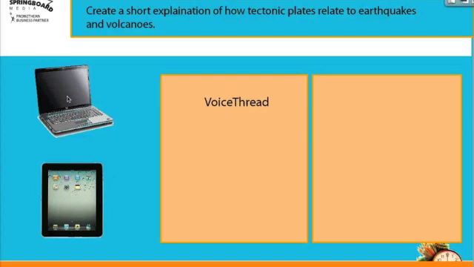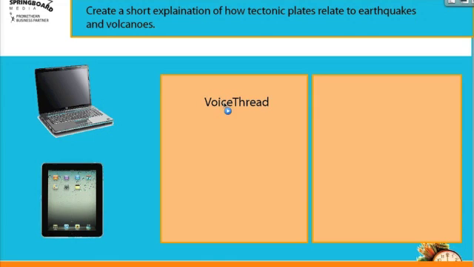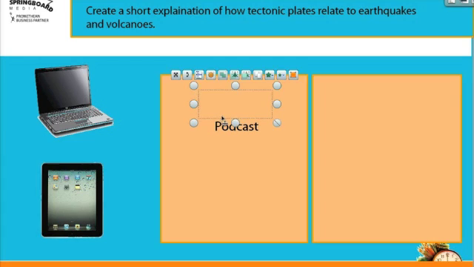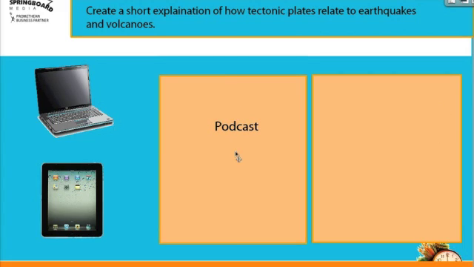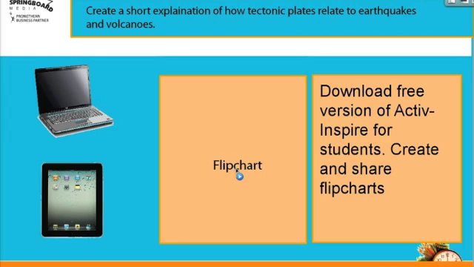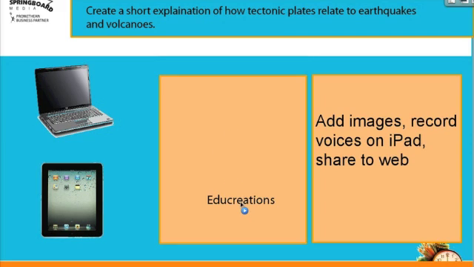When we look at creating, let's look at some of the tools available. On your computer, you can use VoiceThread. Or you could record a podcast in GarageBand or Audacity. You could also allow students to download the free version of ActivInspire and create their own flip charts to share with the class. If you have an iPad, you can use EduCreations to add images and then record your voices on the iPad.